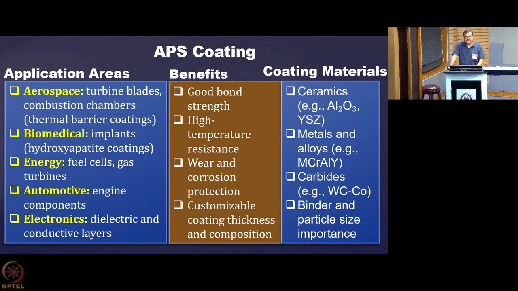The binder and the particle size are very much important, because if you have a thicker particle, they may melt on the surface because this is instantaneous melting, and they may even stay hard at the core. They are not in molten state. So you should choose the particle size very properly. Usually 40 to 60 micron particle sizes are good enough for flowability as well as for complete melting.